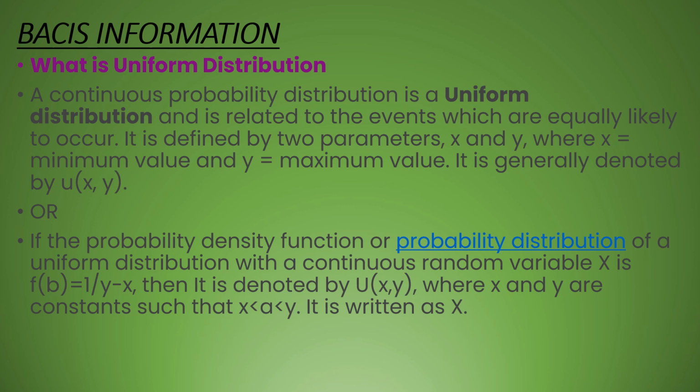If the probability distribution function of a uniform distribution with a continuous random variable X is given by f(b) = 1/(x - y), then it is denoted by U(x, y), where x and y are constants such that x < a < y, and it is written as capital X.